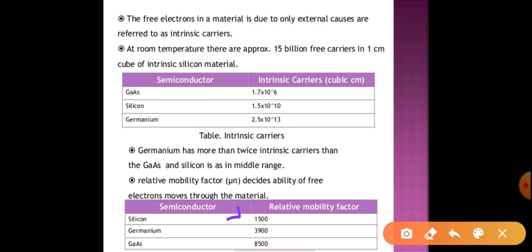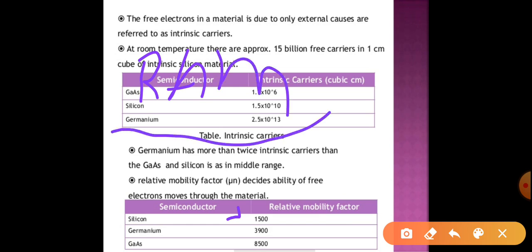That's why GaAs is used in RAM, random access memory, so your mobile will operate fast. That memory is made of gallium arsenide.